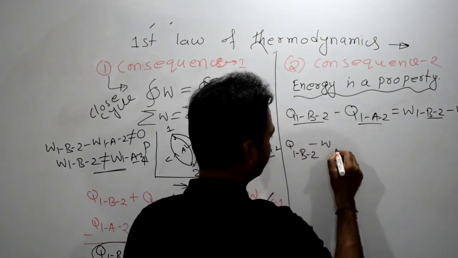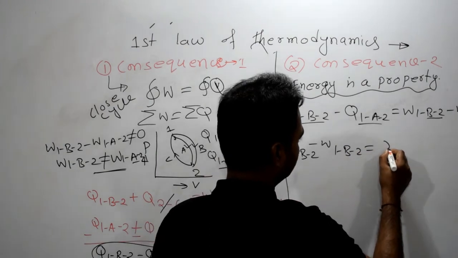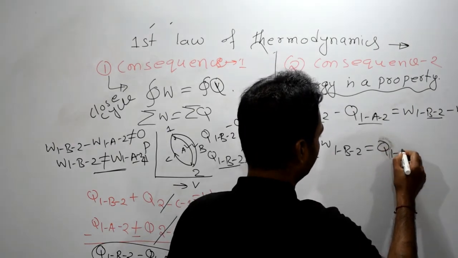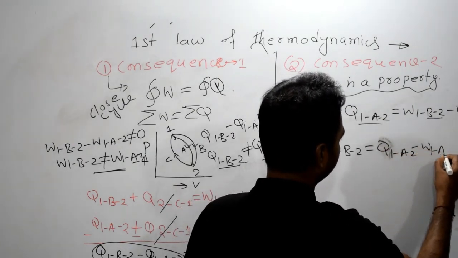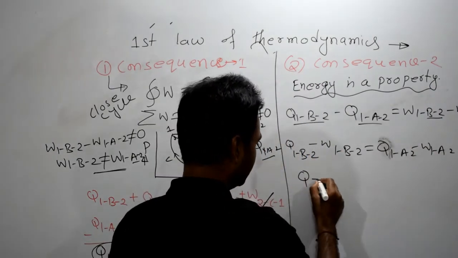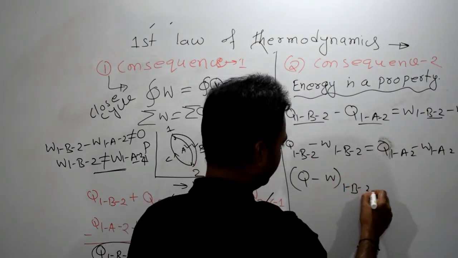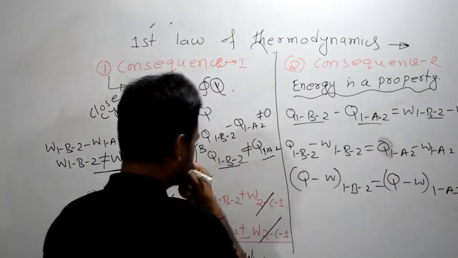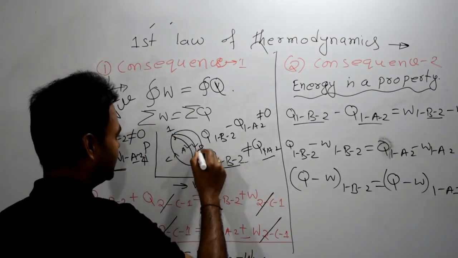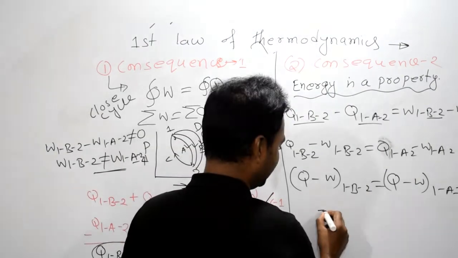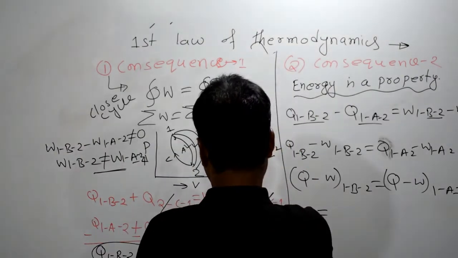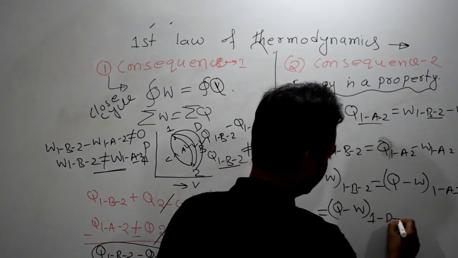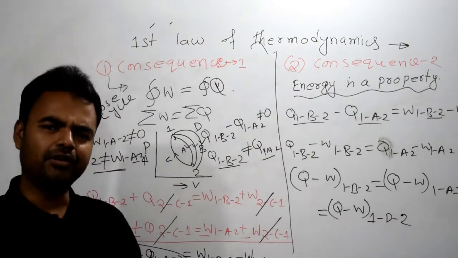Q1B2 minus W1B2 is equal to Q1A2 minus W1A2. Now we can write like this: Q minus W1B2 is equal to Q minus W1A2. All right. So if we increase another path, let's say D, we can say like this, ABD. Yes, Q minus W1D2. What is the meaning of this?